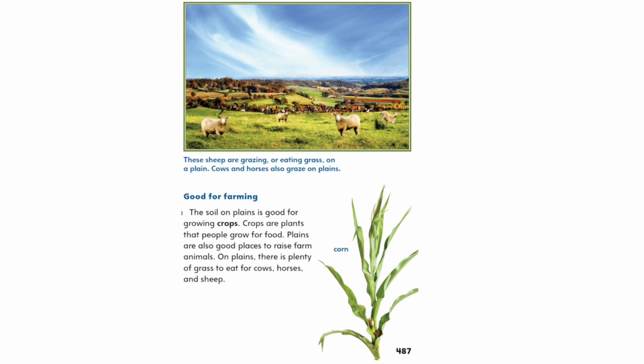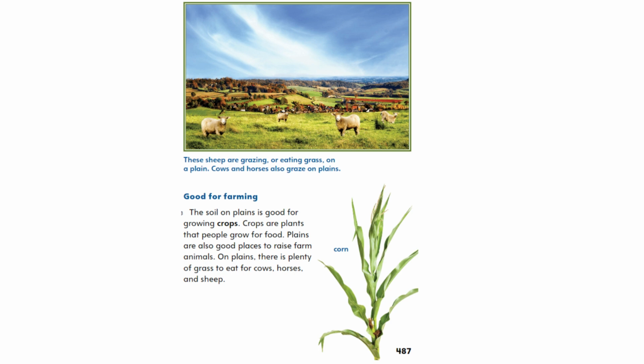Good for farming. The soil on plains is good for growing crops. Crops are plants that people grow for food. Plains are also good places to raise farm animals. On plains, there is plenty of grass to eat for cows, horses, and sheep.